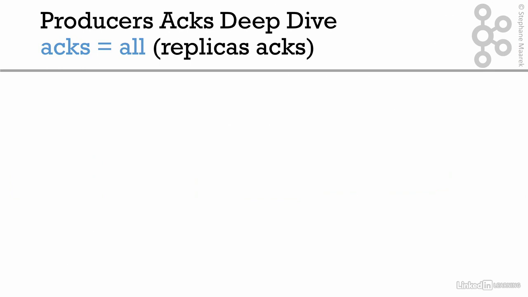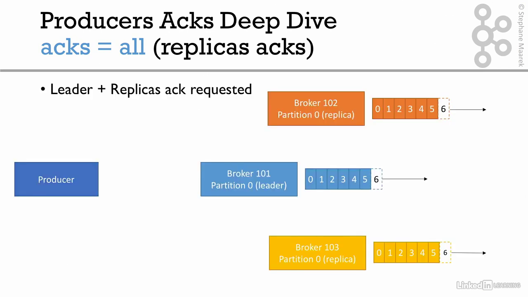So now there is Acks equals all, and it's basically saying, I want the replicas to acknowledge. And so the leader and the replicas this time are requested for acknowledgement. So here's a more complicated example. We have broker 101, 102, and 103, and they all have partition 0. One is the leader, it's 101, the rest are replicas. And as you can see, the partitions are exactly the same because they're replicas of one another.